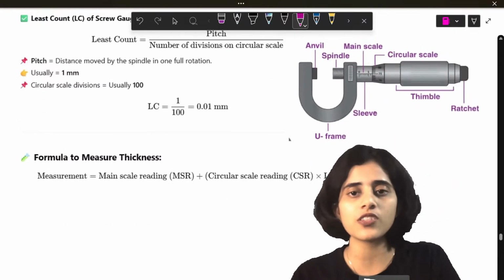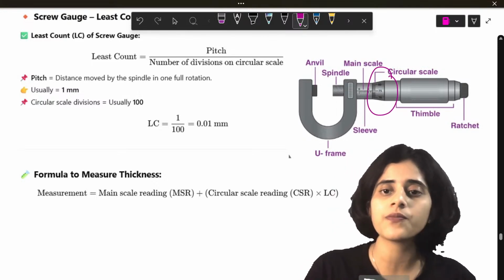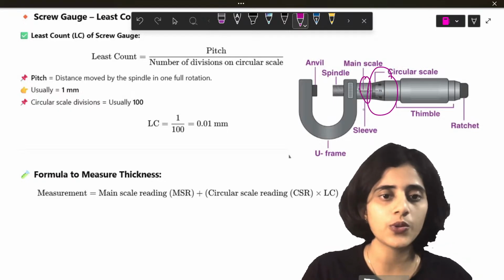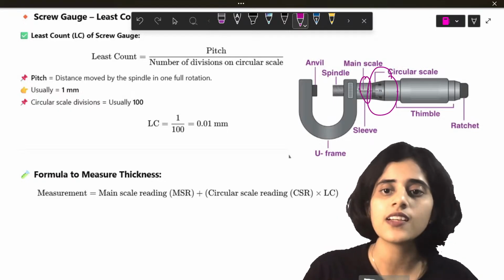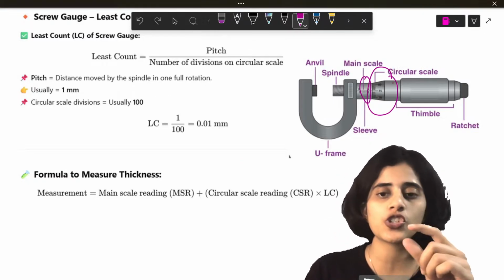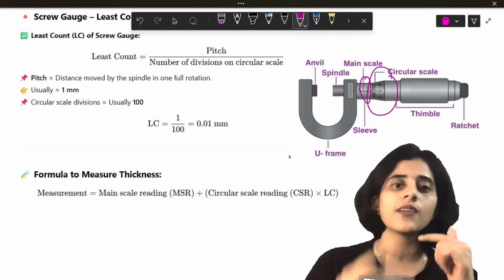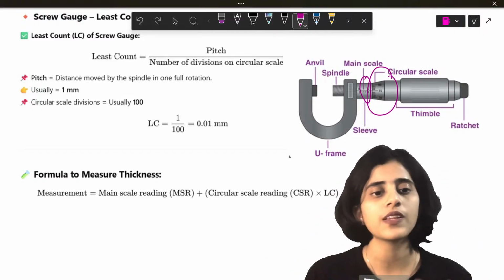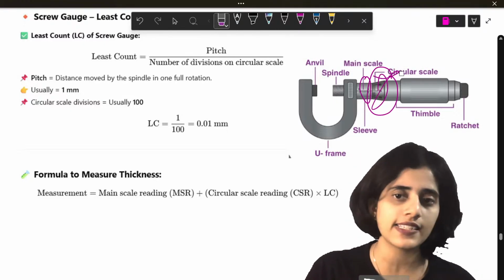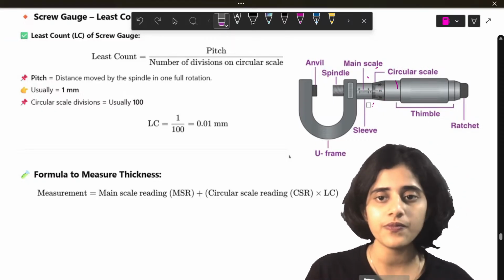So you can see on the screw gauge there are two scales. This is the circular scale and this is the main scale. So the least count is 1 by 100. Pitch is the distance moved by one full rotation, which is usually 1. And then you divide it by 100, you get the least count. This is mainly for your practicals. For your PU practicals, you need to know what least count is.